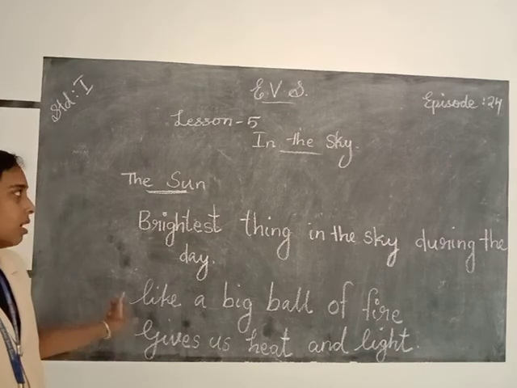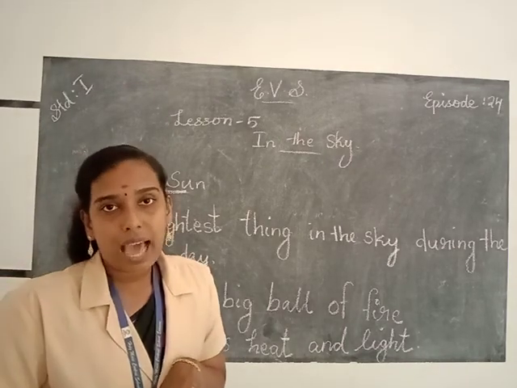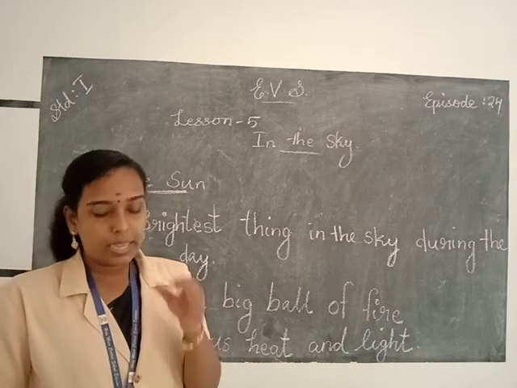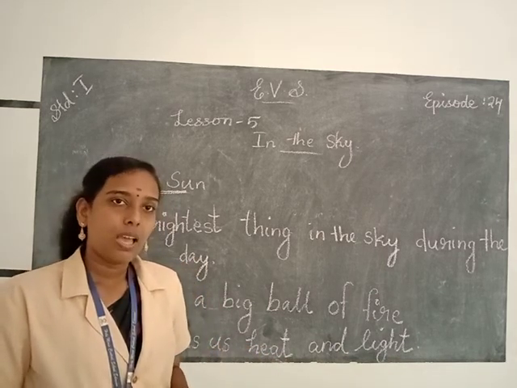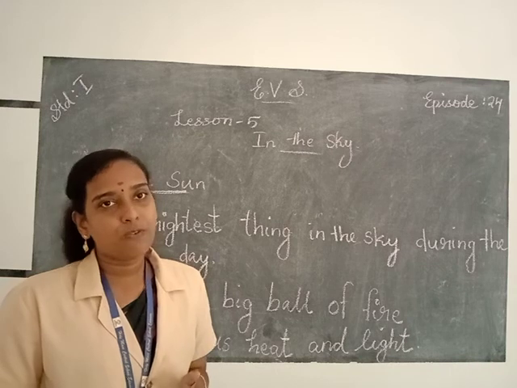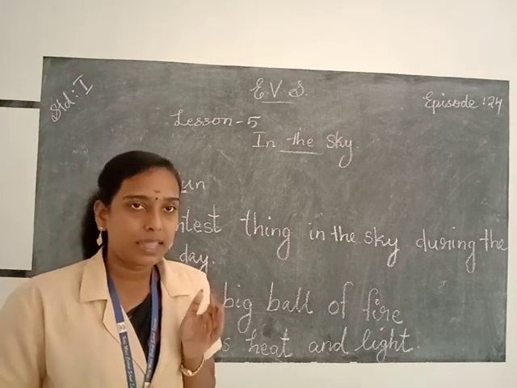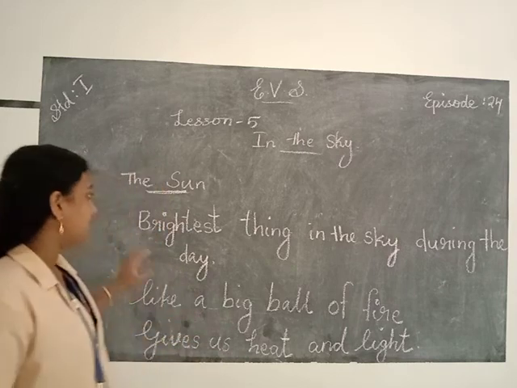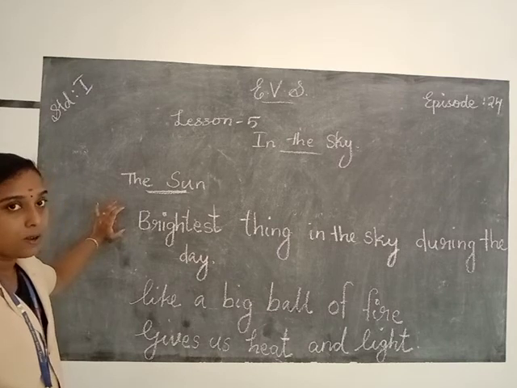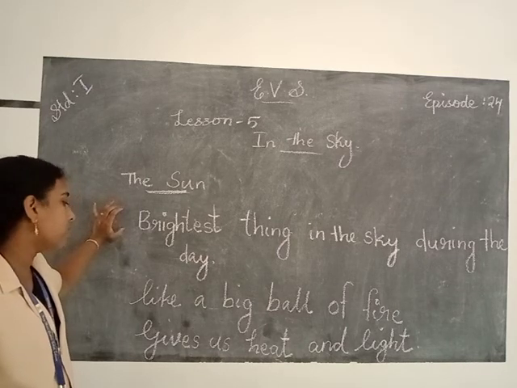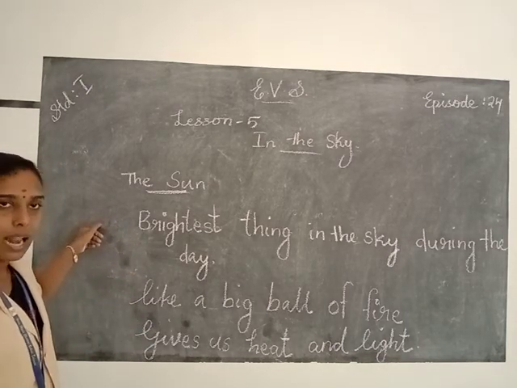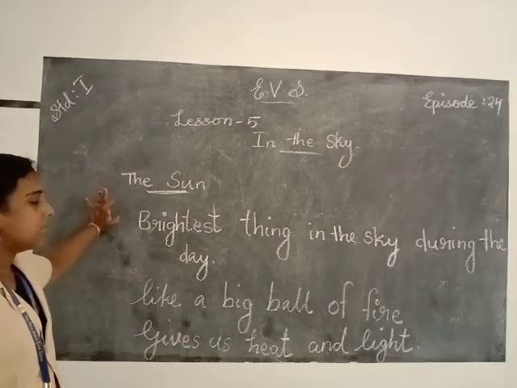Have you understood about the sun? We get heat and light from the sun, and all the living things like plants and animals need the warmth of the sun to live. And the plants need sunlight to prepare their own food through the process of photosynthesis. Okay. So the sun is the brightest thing in the sky during the day, and it looks like a big ball of fire, and it gives us heat and light. So these are the basic facts about the sun.